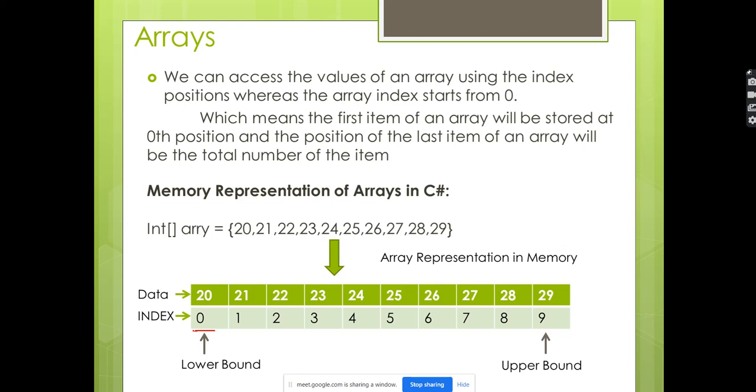So be careful. What are the lower bound and the upper bound values? The lower bound is starting with the 0. Upper bound depends on the size. If your size is 100, then it will be 99. Because we are starting with the 0. Your first value is going to be stored in the 0th index, followed by the incrementing numbers 1, 2, 3, up to the size of your array.